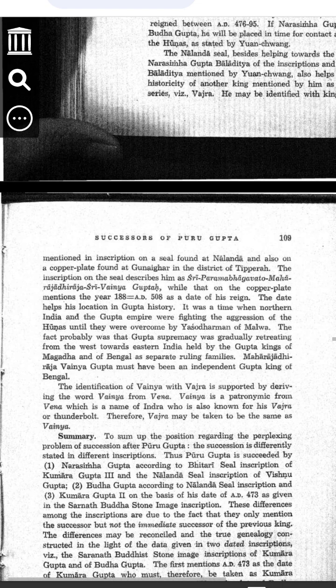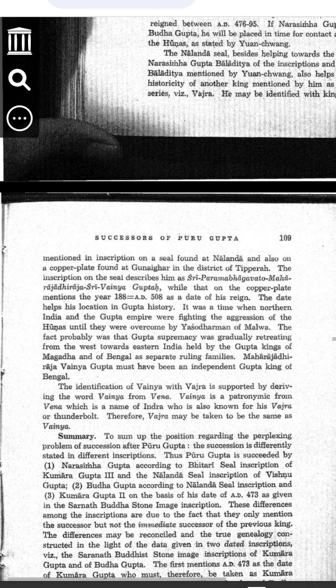3. At that time, AD 508, northern India was fighting against the Hunas, foreign invaders. The Hunas were attacking the Gupta Empire. The Guptas were slowly losing control, moving their rule more towards Bengal and Magadha. 4. Gupta was probably an independent Gupta king in Bengal. This means he was one of the last powerful Gupta rulers, but he ruled only part of the empire.